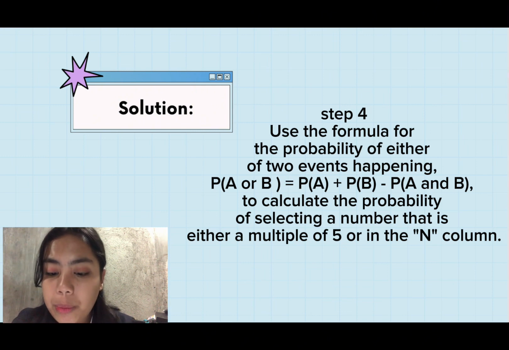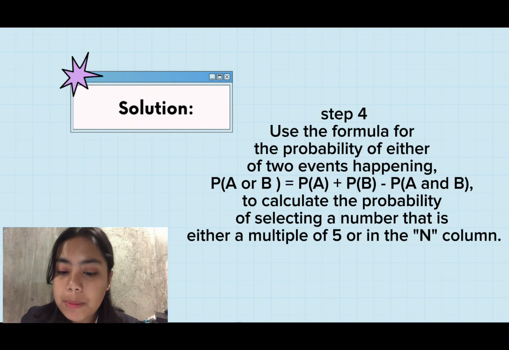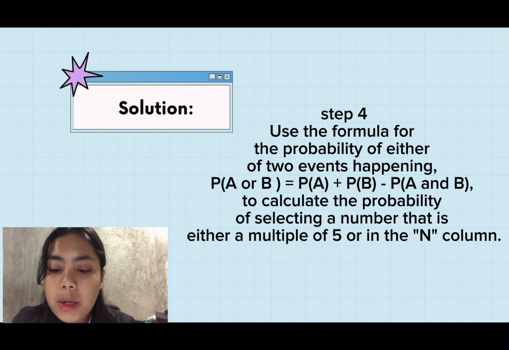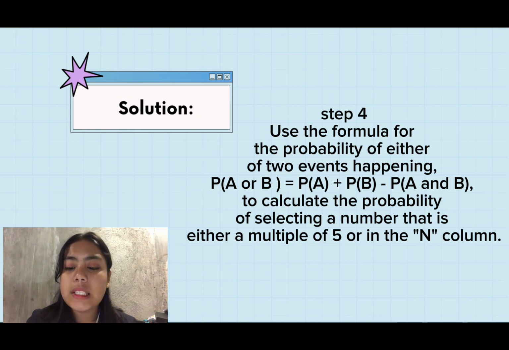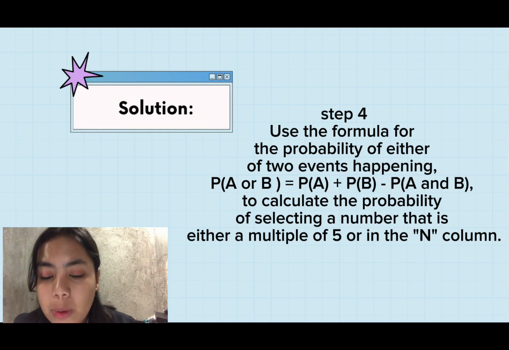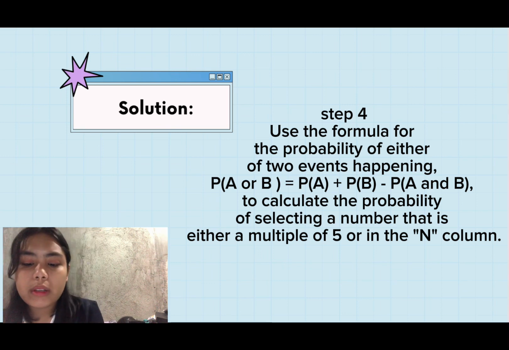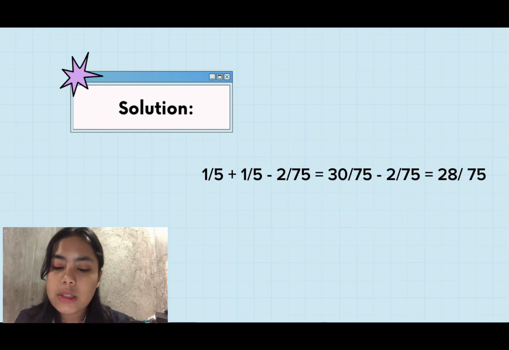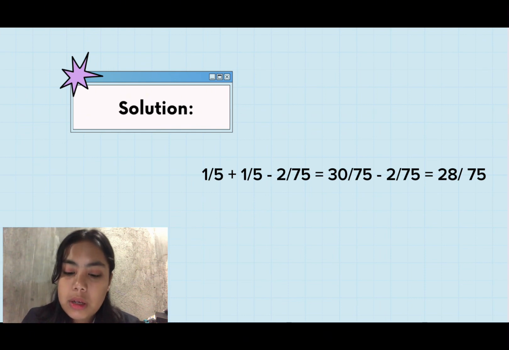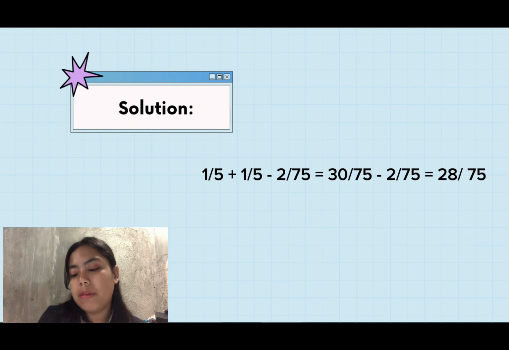Probability of A or B equals probability of A plus probability of B minus probability of A and B. To calculate the probability of selecting a number that is either a multiple of 5 or in the N column: 1/5 plus 1/5 minus 2/75 equals 2/5 minus 2/75 equals 30/75 minus 2/75 equals 28/75.